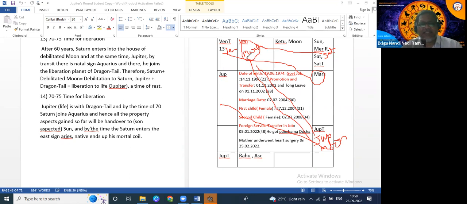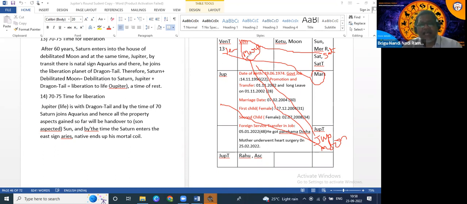Like this, once we have good knowledge of transit, we will be able to chalk it out. Here you know the date of birth, but once you practice 10 charts, 20 charts, 30 charts, automatically you will be able to predict accurately. It is a matter of practice only. But this is the thing.